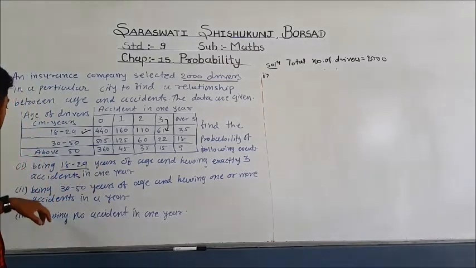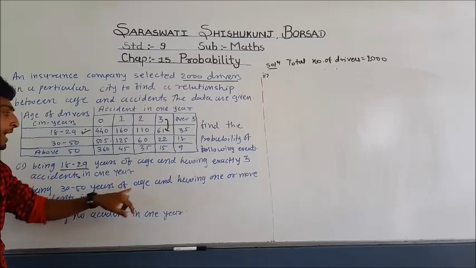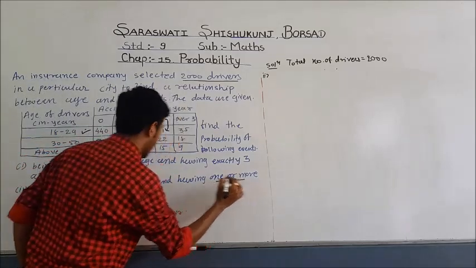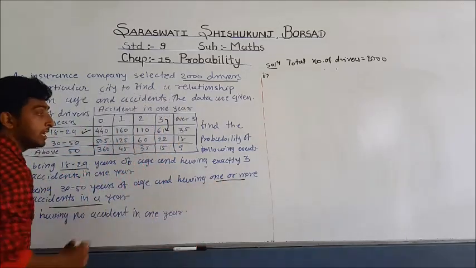Our other sub question is, we have to find the probability of being 30 to 50 years of age and having 1 or more accidents in a year.